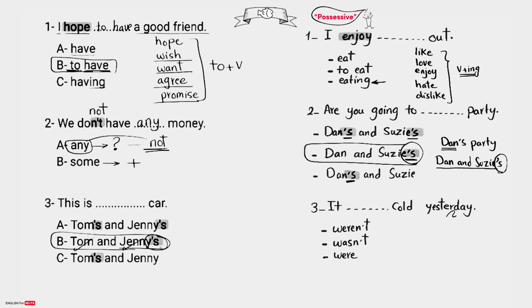It blank cold yesterday. Wearing, wasn't, were. So we have was and were. Was comes with I, he, she, it. Were comes with they, we, you. The sentence starts with it, and it takes was, and this is was in the negative form, wasn't. So this is the answer.